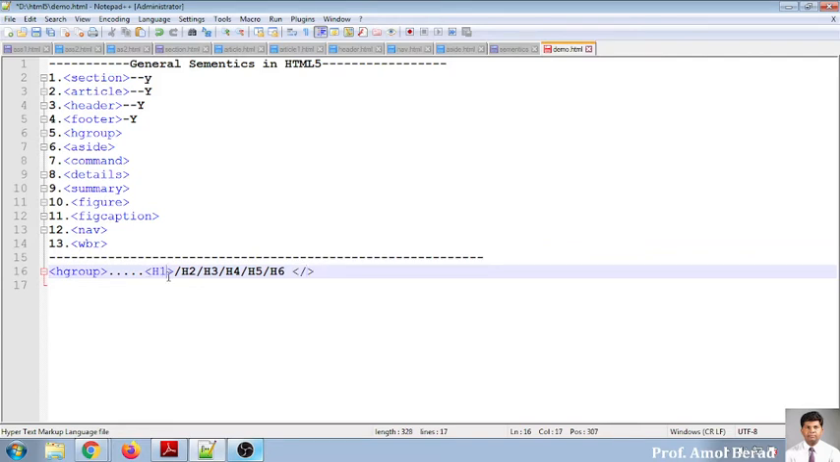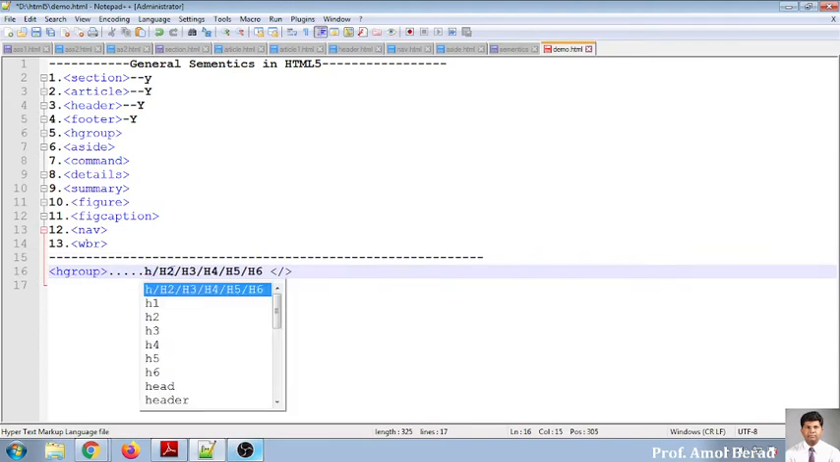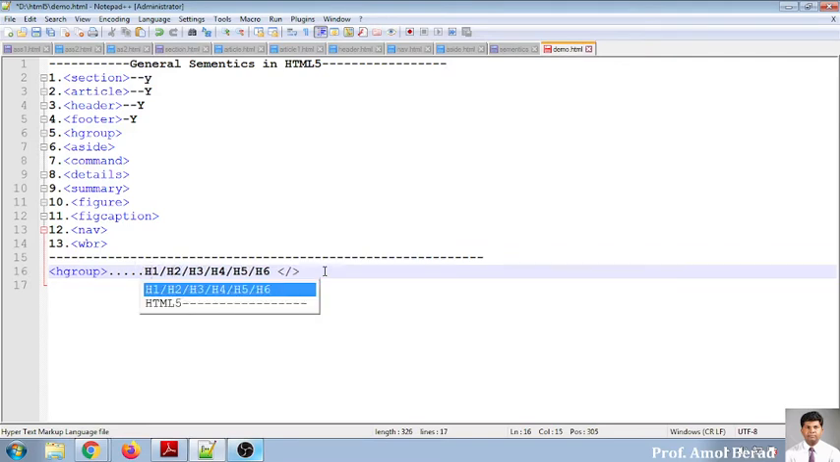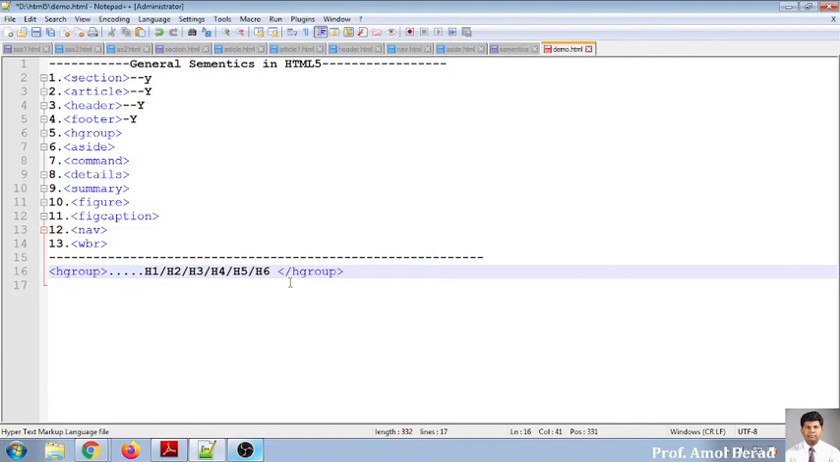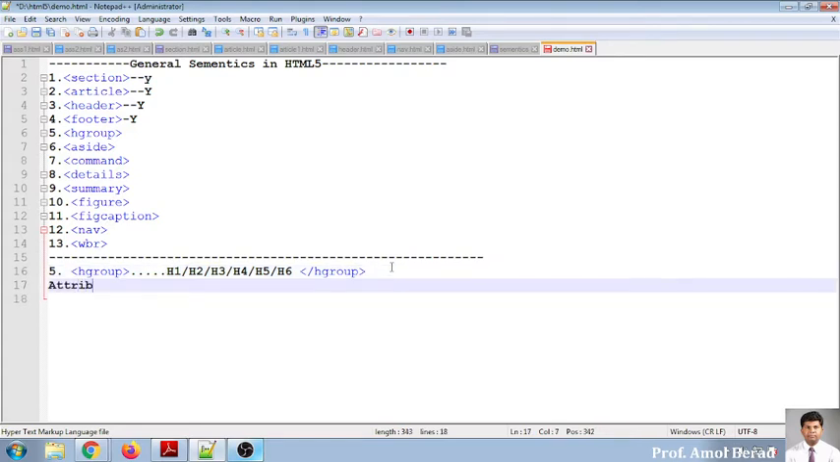Okay, so here I have written this. I need to close this one. So H. And I need to close this by saying slash H group. Now this is the syntax as far as H group is concerned. So this is the number called fifth number we are doing. And as far as the attribute is concerned, there is no attribute to H group. This you need to understand.